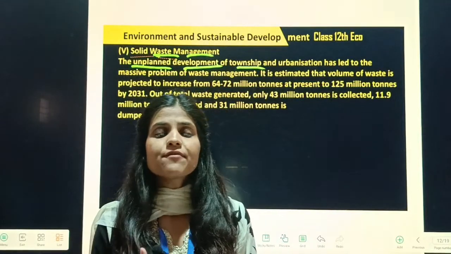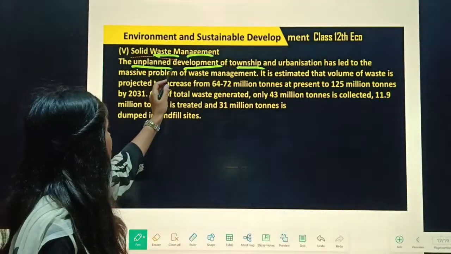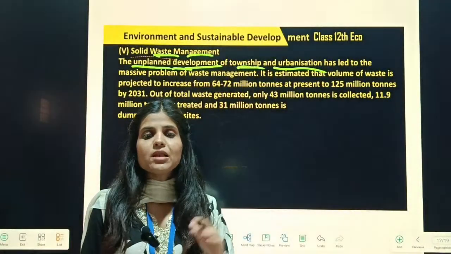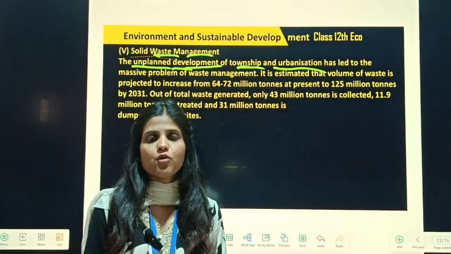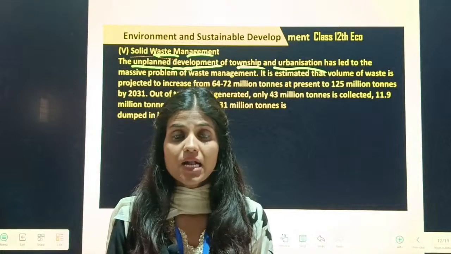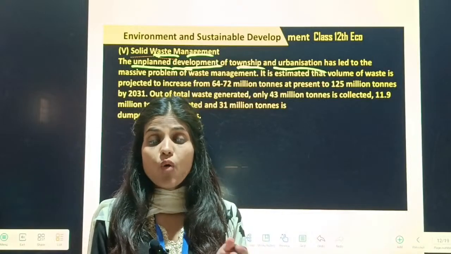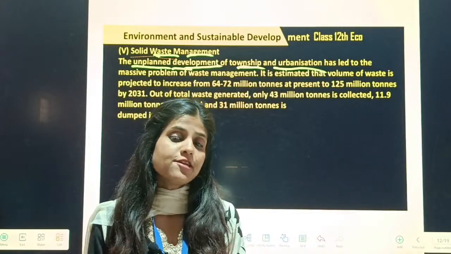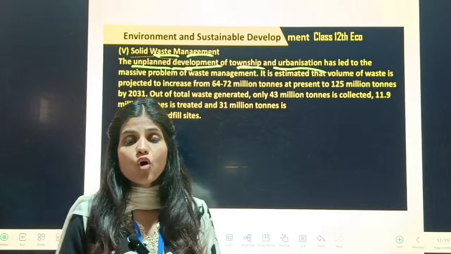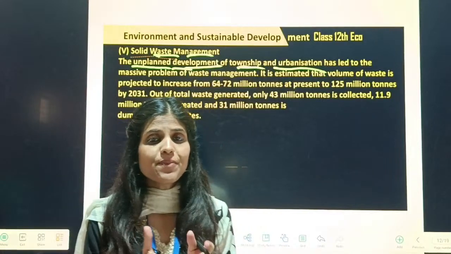But what do they get? Only poverty is more up there. So you can say that because of the unplanned development of townships or urbanization, people go to urban areas for employment opportunities, and the planning system is not good. They are cutting down the forest, deforestation is there, because they now set up industries. More industries will be set up, and industries come under the secondary sector, where raw materials are converted into finished products or useful things. In all these things, basically who suffers? The environment is suffering only, even though people think about themselves.